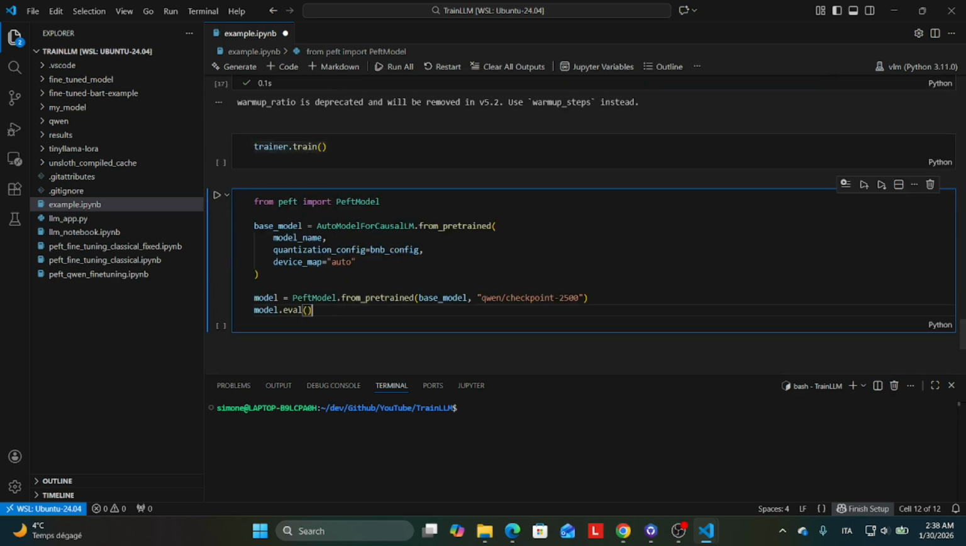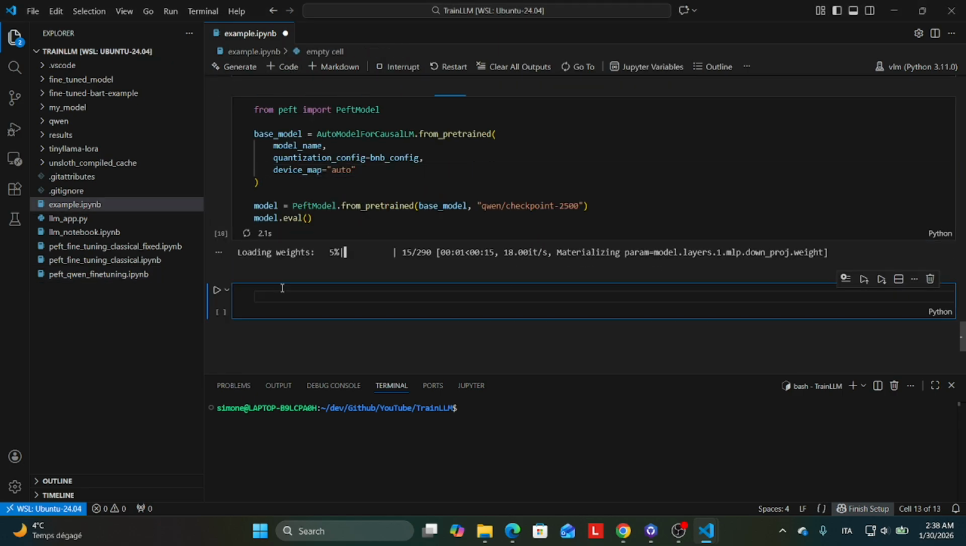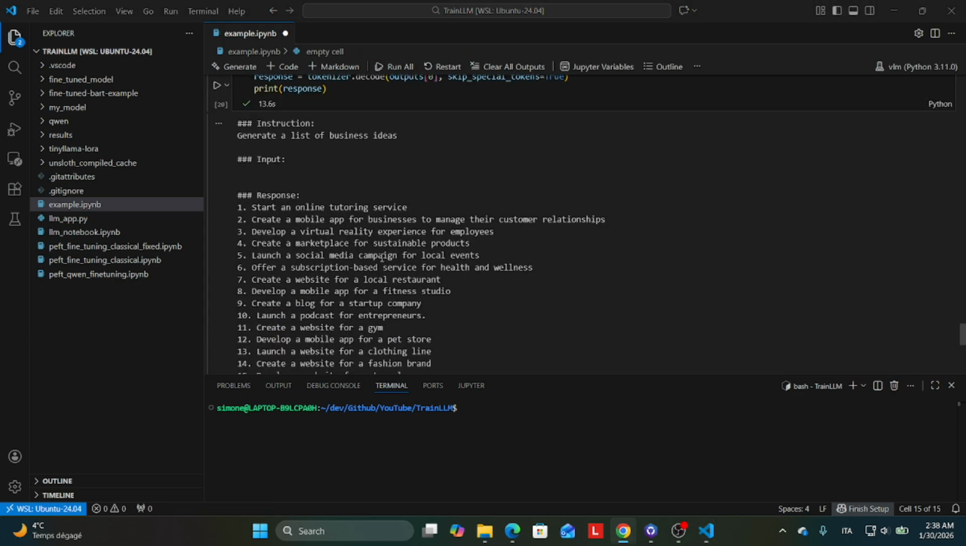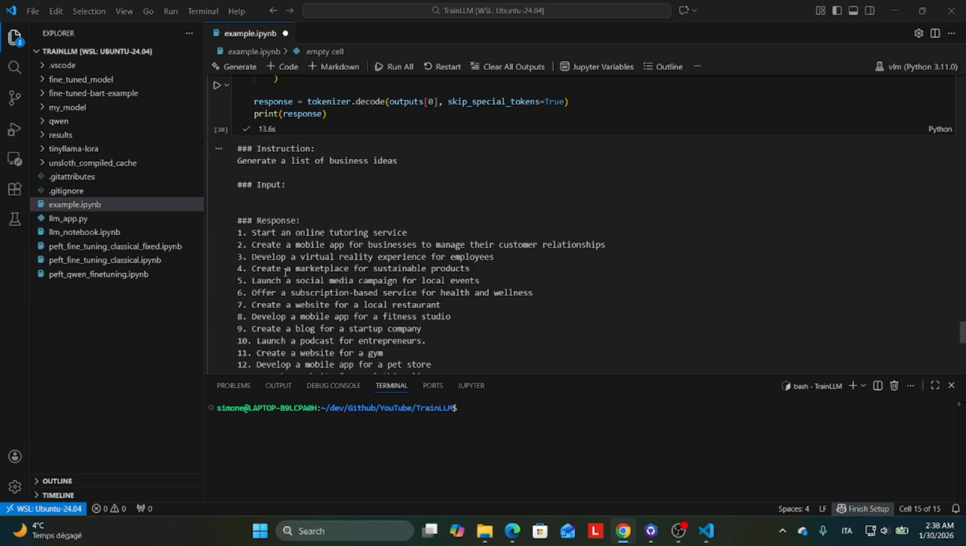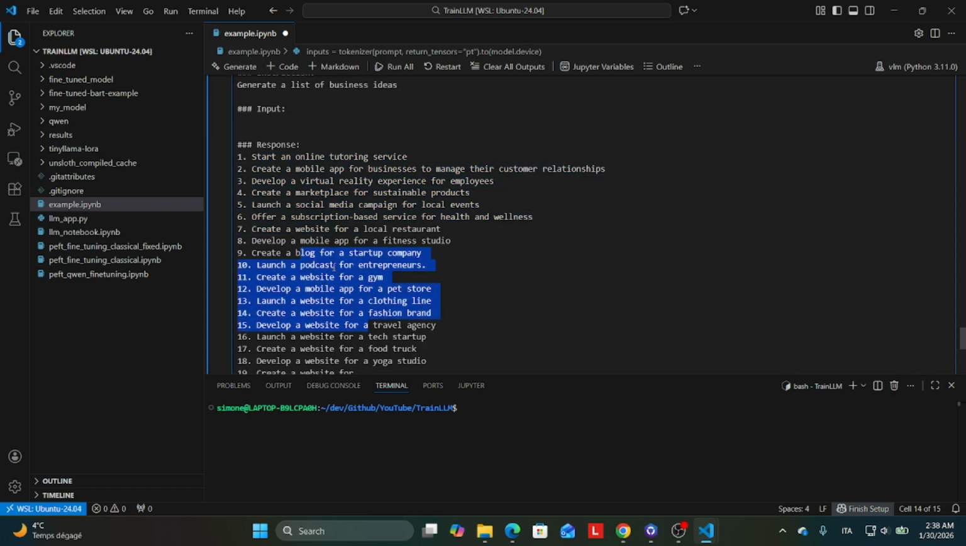Let's now load the model from the last checkpoint and run against the prompt. We will need to load the model with the PEFT model class and set it in evaluation mode. Let's copy again the prompt and let's run it. We can observe how the answer of the model has changed. It is now able to provide some business ideas. The last point is truncated because we limited the output to 200 words.